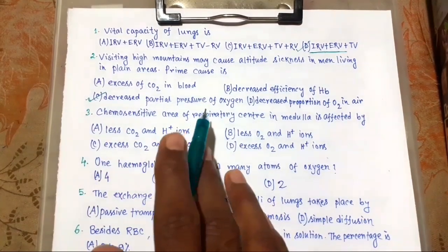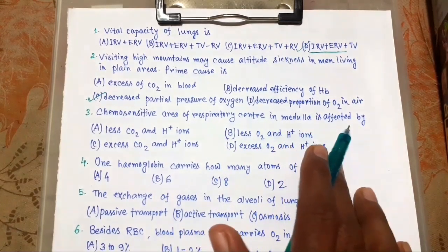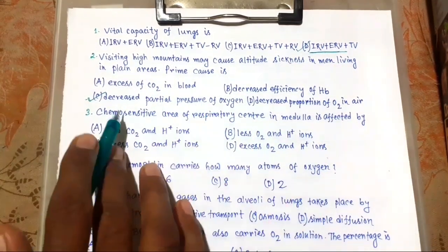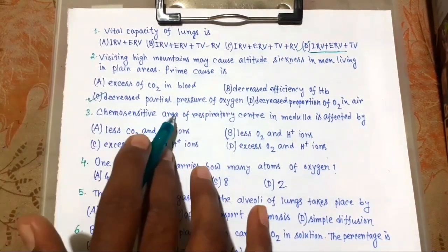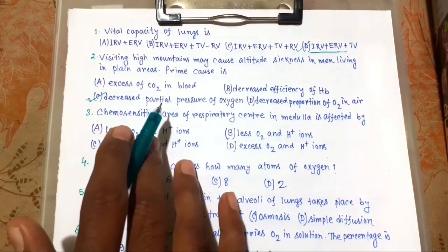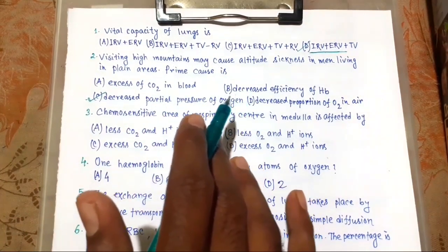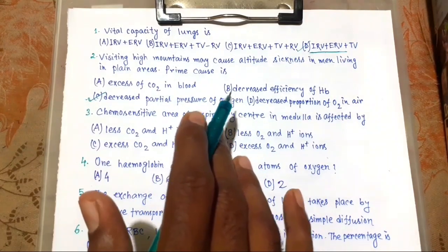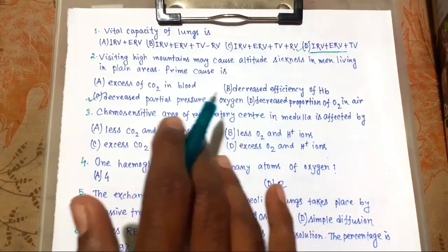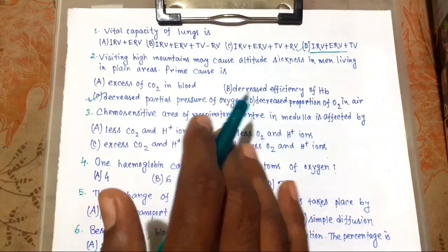Chemosensitive area of respiratory center in medulla is affected by? So we should know at first about chemosensitive area. The respiratory rhythm center is a specialized center present in the medulla of the brain, which is primarily responsible for the regulation of respiration.